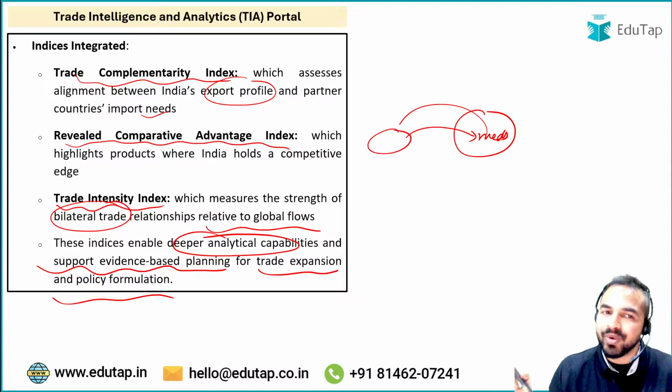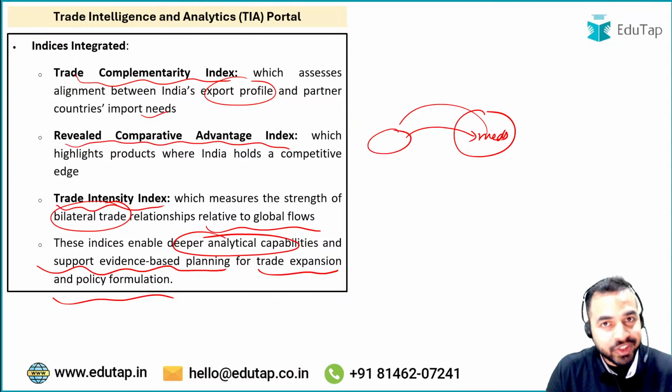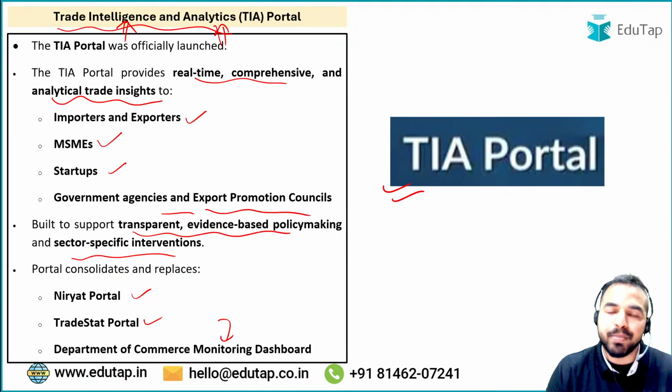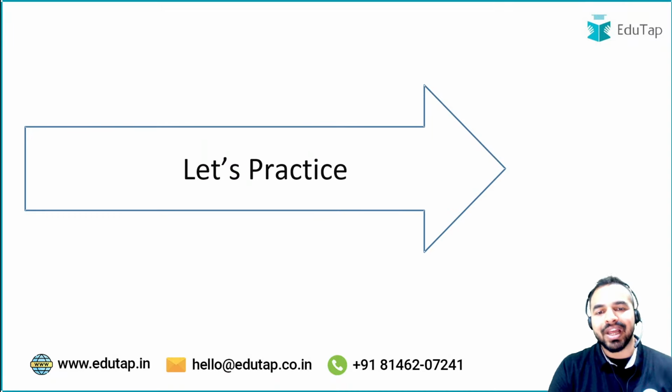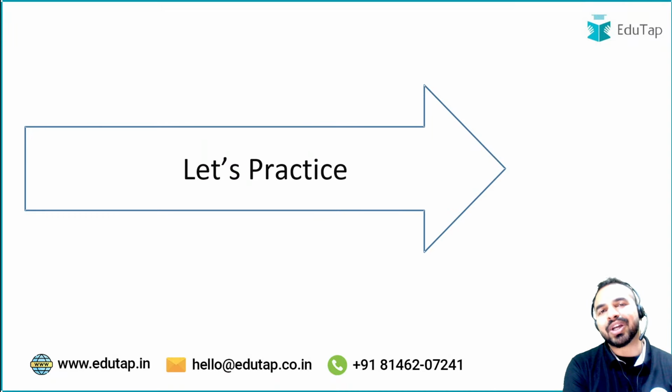So my dear friends, are you guys getting it? Are you guys understanding this? So the TIA portal, that is the Trade Intelligence Analytics portal, has been recently launched. And who are the different stakeholders? These include startups, MSMEs, importers and exporters, and government agencies and export promotion councils. Absolutely, this is the right answer. So guys, with this we are done with the Trade Intelligence Analytics portal. And now my dear friends, let's move on to the questions.